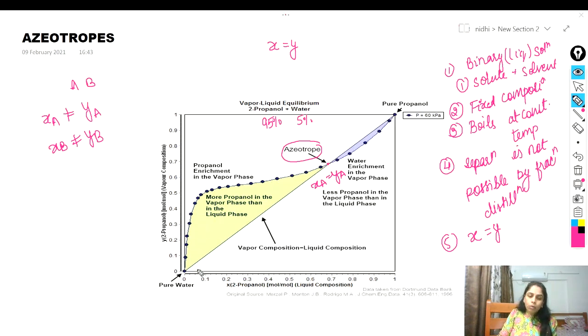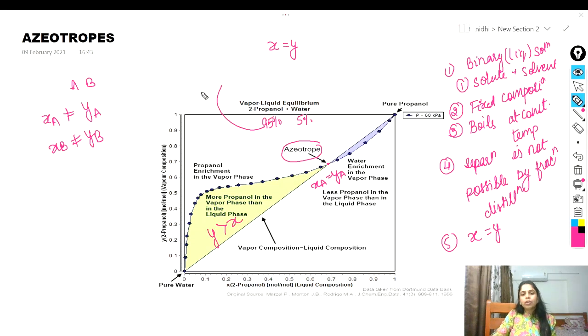Over this range of composition, you can see that Y, the mole fraction in the vapor phase, is more than the mole fraction in the liquid phase, because more propanol is present in the vapor phase than in the liquid phase. Why? Because 2-propanol is more volatile compared to water.